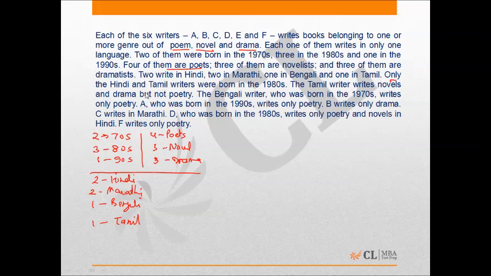Only Hindi and Tamil writers were born in 80s. So these 2 are born in 80s and this person born in 80s. The Tamil writer writes novels and drama but not poetry. So I just put the values here.